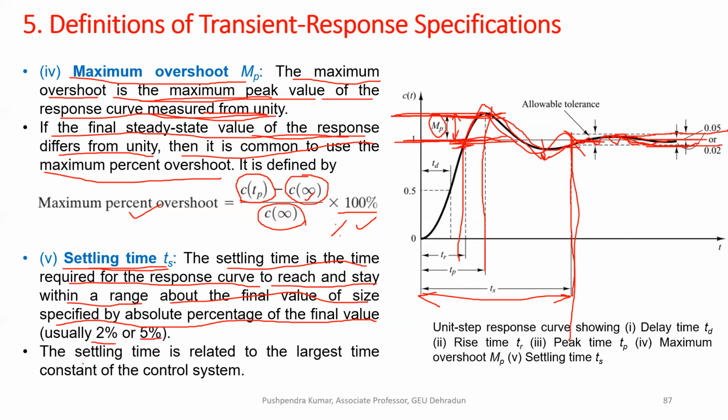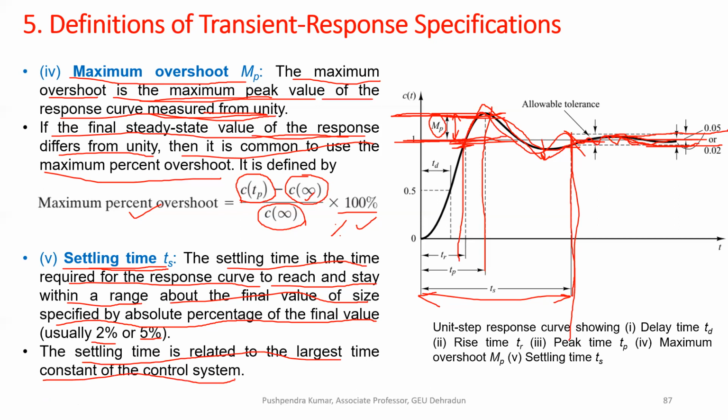Settling time is related to the largest time constant of the control system. As we discussed in the first order system response, the system gets settled to the final value when it is near about 98% of the final value.